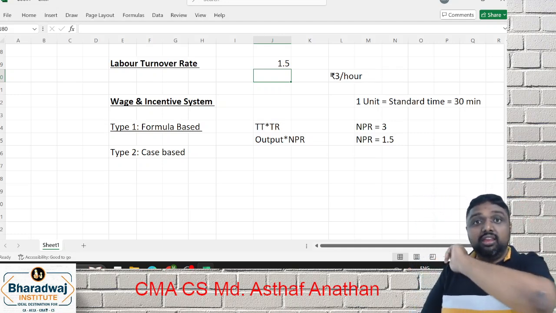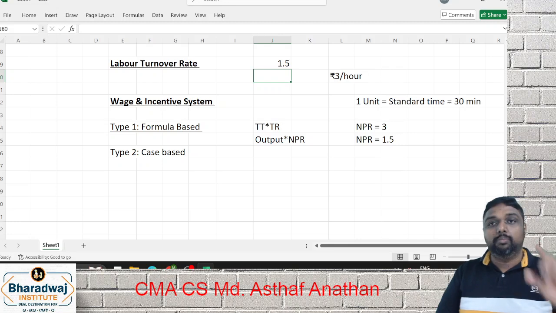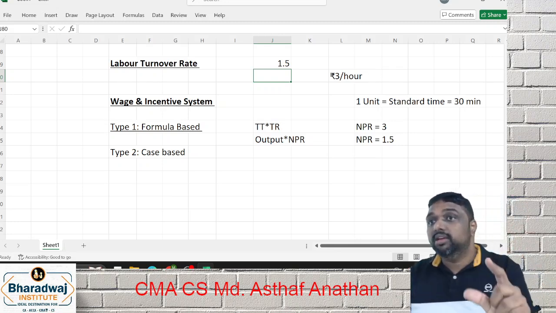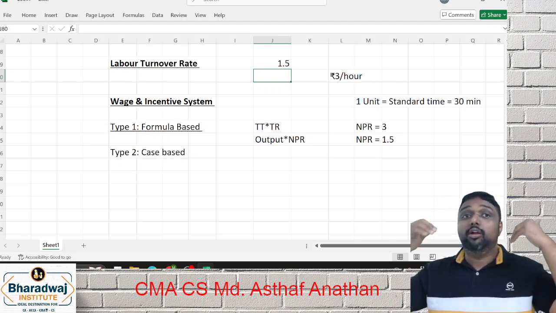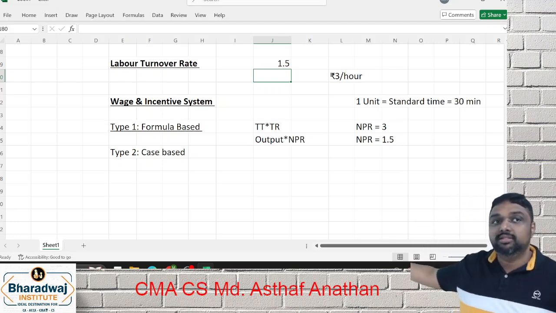This small revision is very helpful. We will upload this in the drive also. This is very useful. This point, how to compute the different concepts of normal piece rate, lets you avoid a lot of questions. Only revise this approach for the exam.